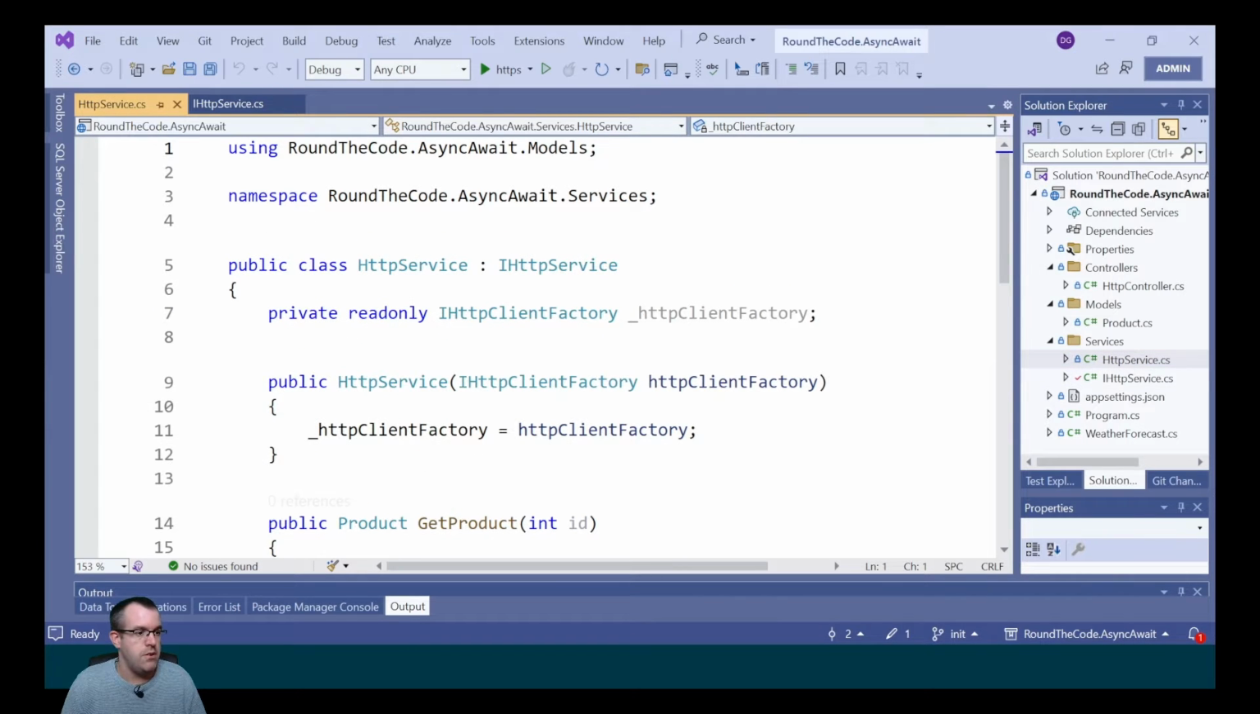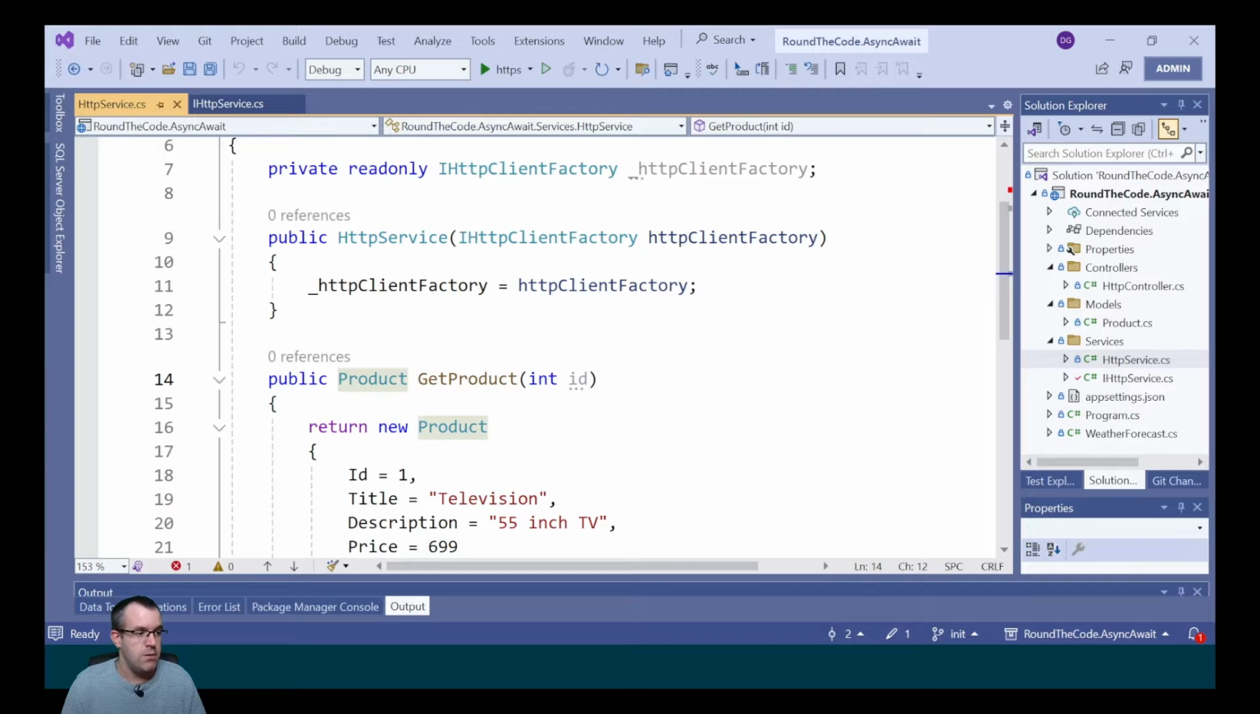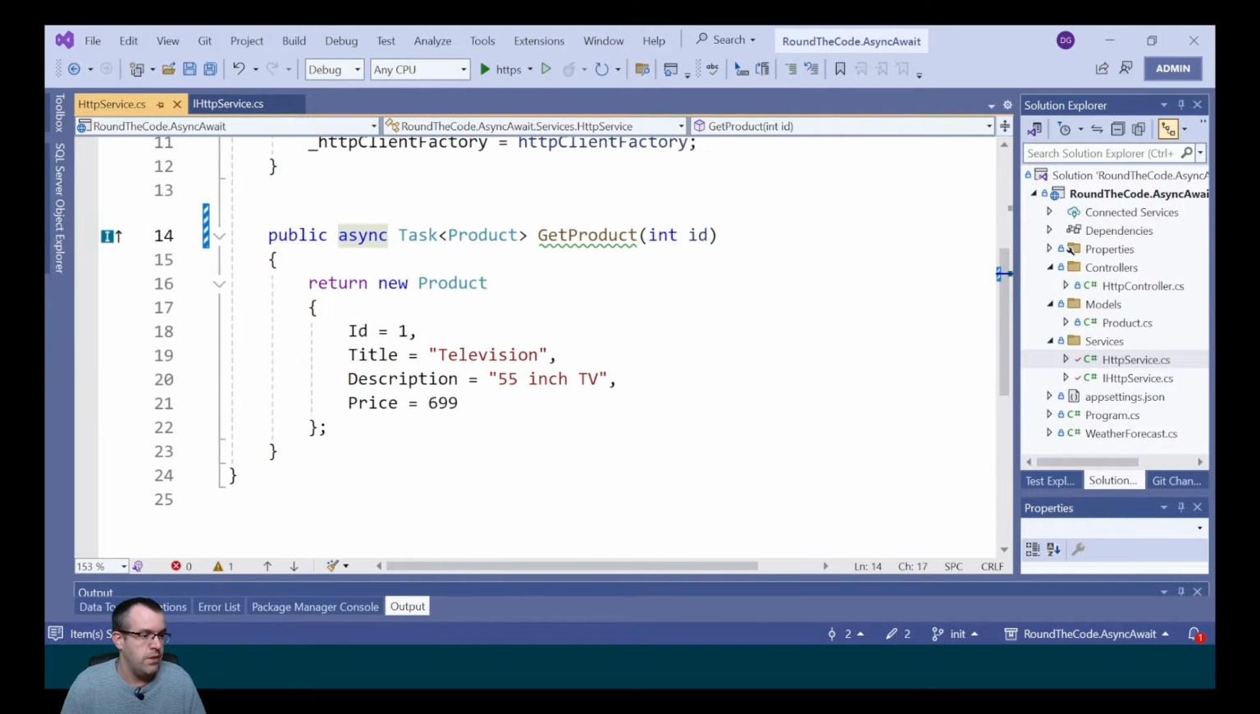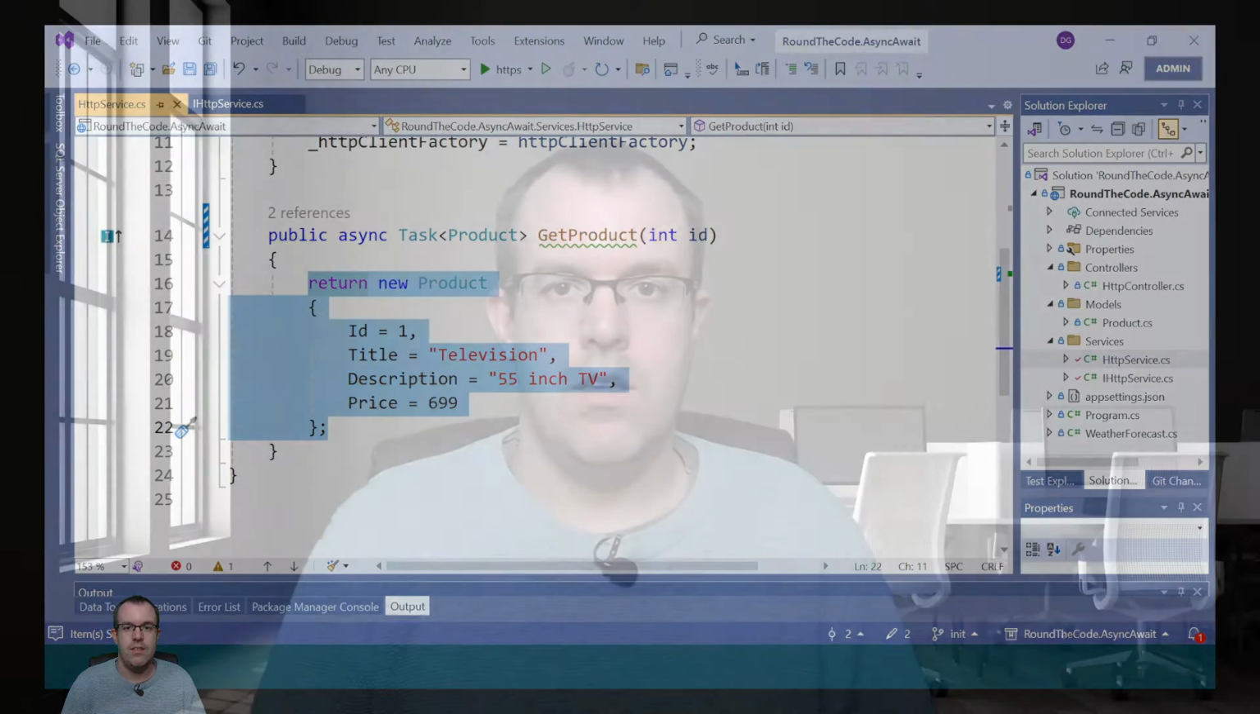If we go into the HTTP service, it's implementing the HTTP service, so we need to make the change in there as well. Once again, we return a type of task and we need to add the async keyword to make it asynchronous. At the moment, we're not awaiting any async operations in here. Before we await an async method, let's have a look at the differences between synchronous and asynchronous.